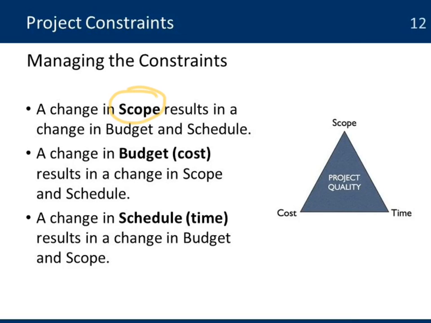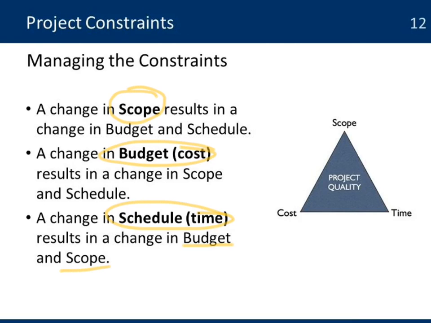The same thing happens with a change in the budget. And those changes can even be an increase in costs or a reduction in costs. That means what's going to be the impact of the changes on my scope and my schedule. And even a change in the schedule, if they're asking for whatever reason the project is taking longer to do, then that means there's going to be an impact and a change also in budget and scope.